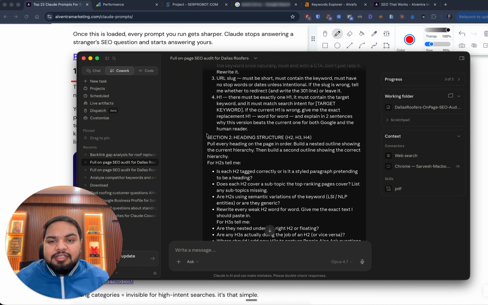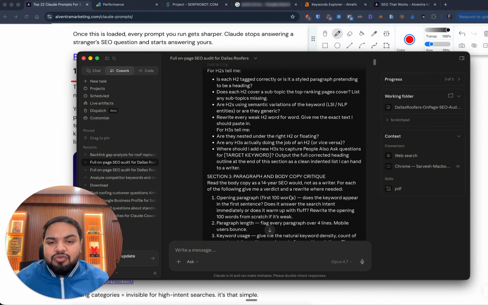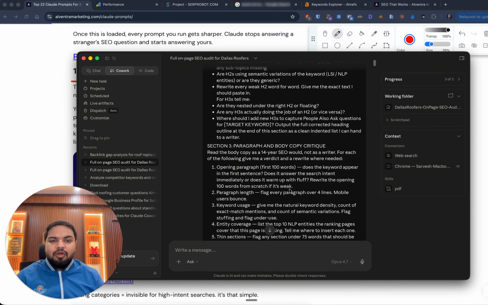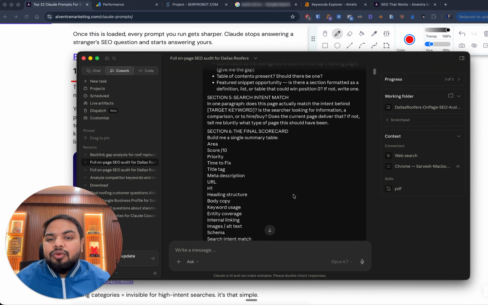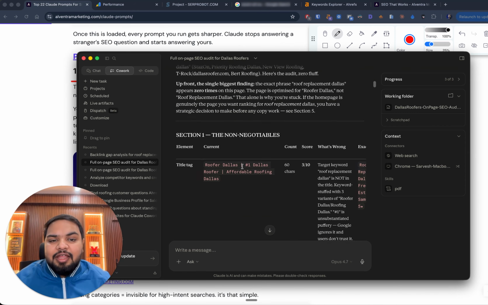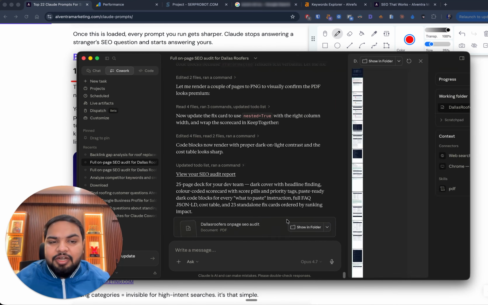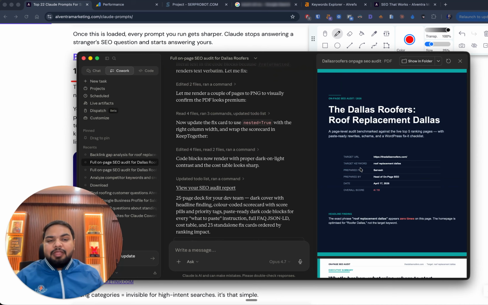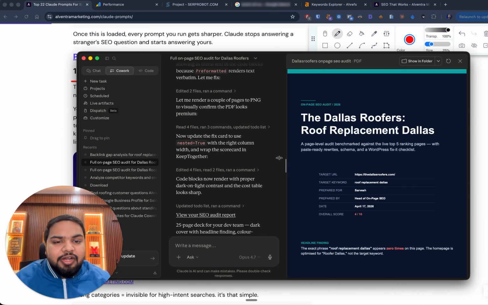And then I asked it to also compare all of the heading structure and answer all of these questions, then paragraph and body copy structure, everything. So compare us with them on all fronts in terms of on-page SEO and do it in a very, very detailed audit manner, because the same thing would take an SEO probably 1 to 2 days to do. When it gathered all of this information, at the end of the day I asked it to come up with a very detailed on-page SEO audit, a premium looking PDF report, and this is what it came up with. So let's look at the audit data for a second.